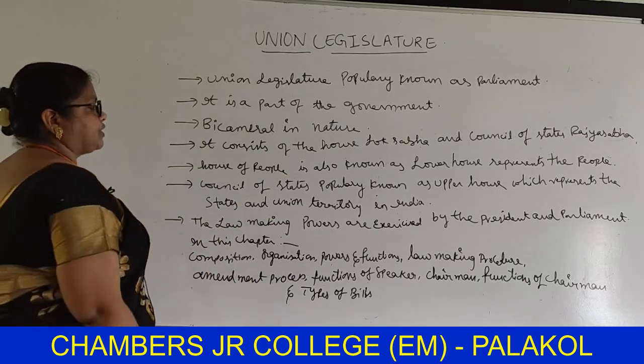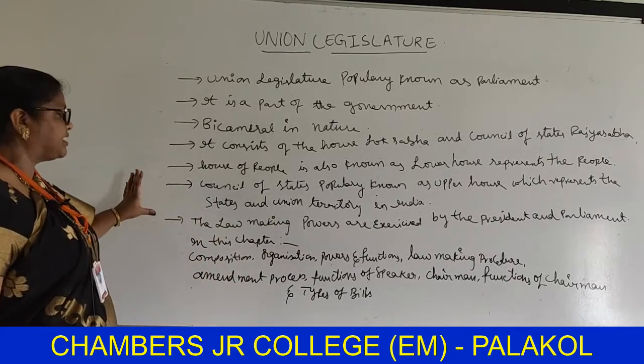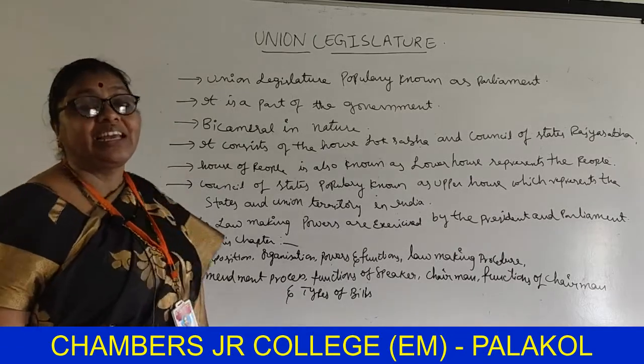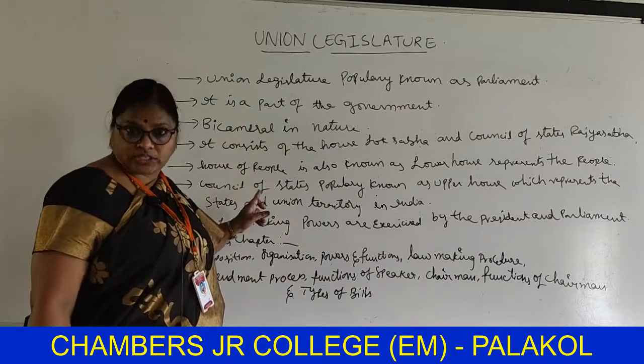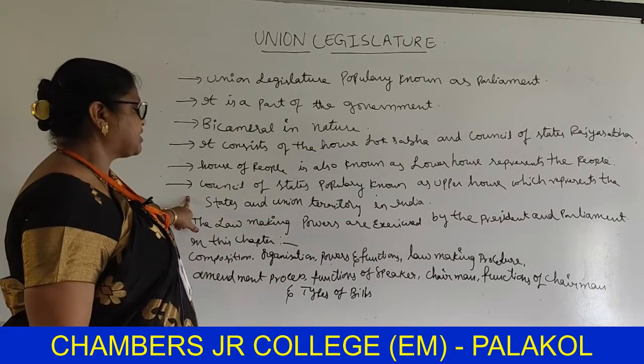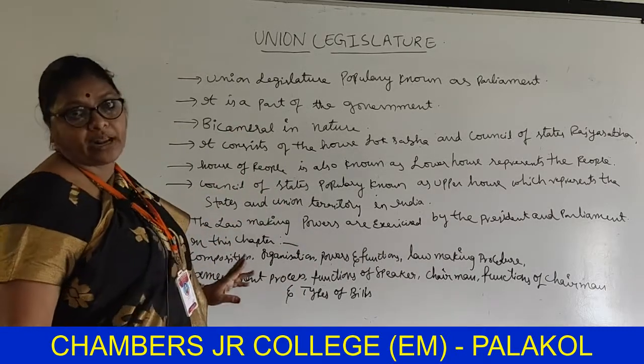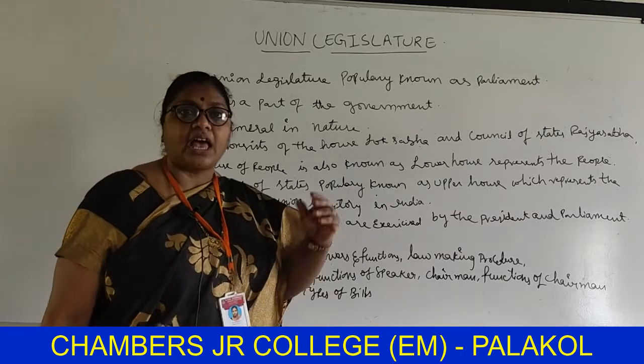The House of the People is also known as the lower house and represents the people. Understand? That is Lok Sabha. And the Council of States is popularly known as the upper house. Rajya Sabha is known as the upper house.